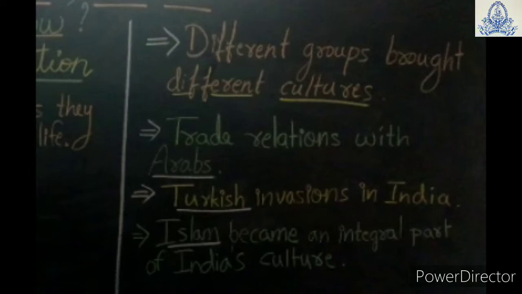This king, we can say invader, invaded India for wealth, and that was 17 times. It was between 1000 and 1027 AD. So he attacked for wealth. And with the arrival of these people we got a new religion called Islam, which later on became an integral part of our culture.